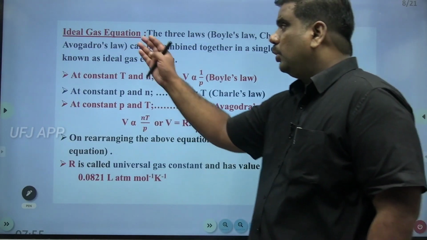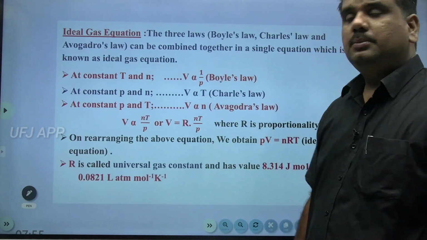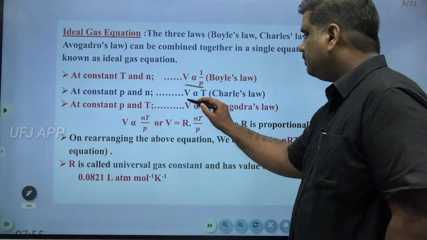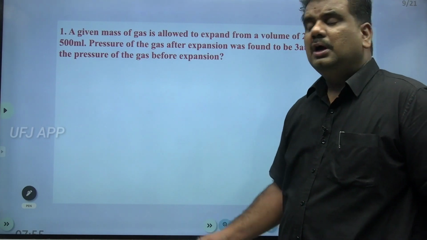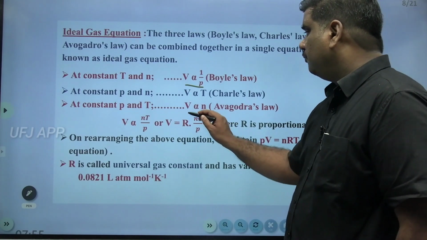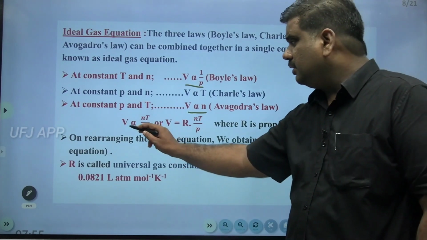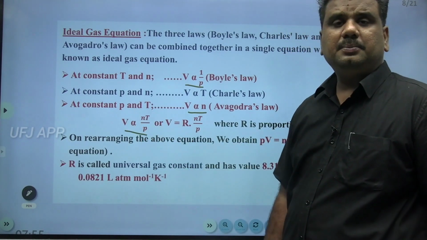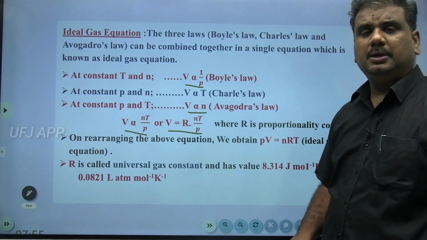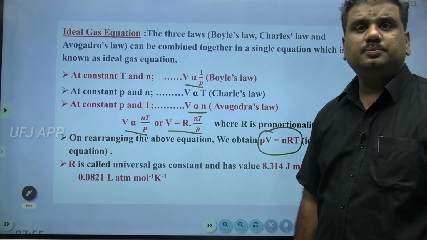Right? So what is this particular ideal gas equation? From Boyle's law, V is proportional to 1 by P. From Charles' law, V proportional to T. From Avogadro's law, V is proportional to N. When you combine all three, we get V proportional to NT by P, or else V equal to R into NT by P, or PV equal to NRT. This is what you call the ideal gas equation.